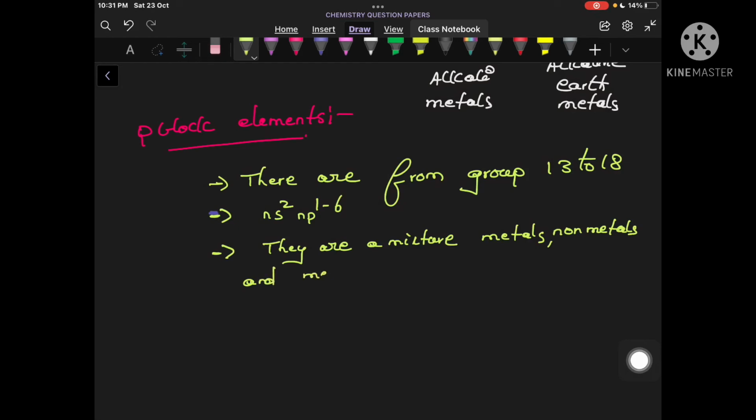Metalloids, you can also call them semi-metals. See, this is the only group, the P block, where you will find metals, non-metals, and metalloids also.